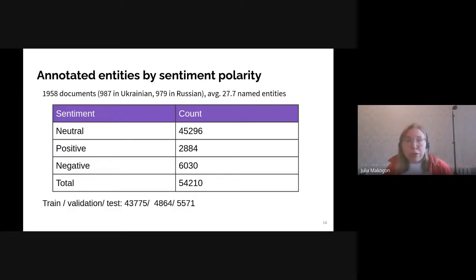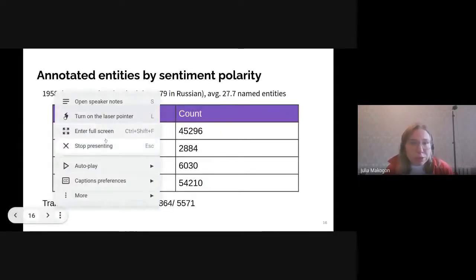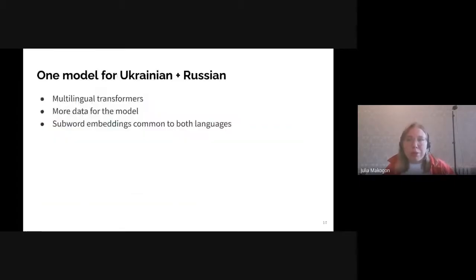And you see the number of entities. It's not a big corpus, and only about 15% of entities were marked as non-neutral. And look, it's important that you see that statistics both for Ukrainian and Russian, and not from the beginning, but we made a choice to combine Ukrainian and Russian text into one data set. It made sense due to the availability of multilingual transformers and allowed us to have more data for training.